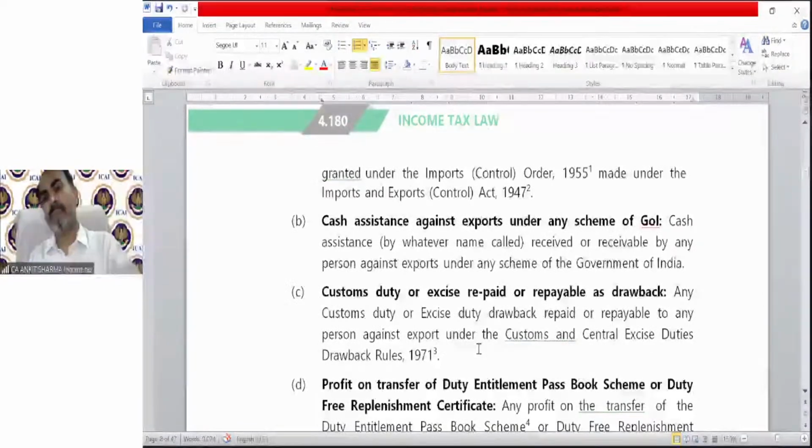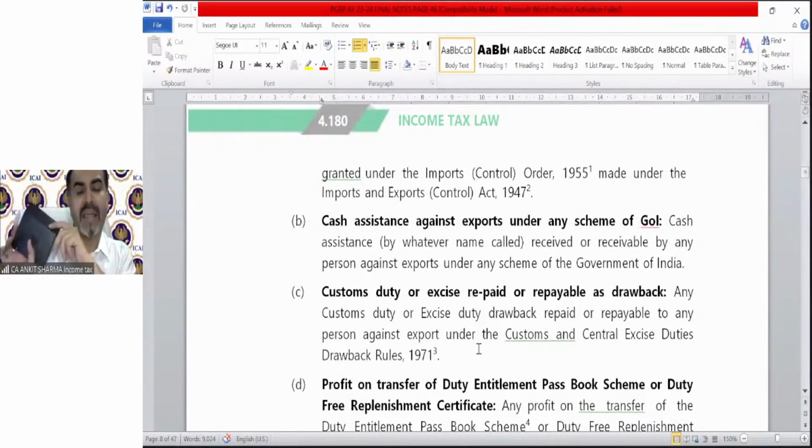Understood? We import, for example, these calculators, fine. And we pay import duty of rupees 1 lakh on import of these calculators, clear? And after some modification in these calculators or branding, etc., we export these calculators out of India. So now government says, because you export this thing, that means you will get the foreign currency into India.